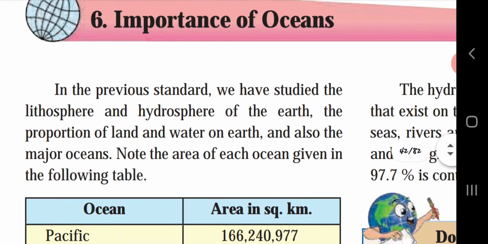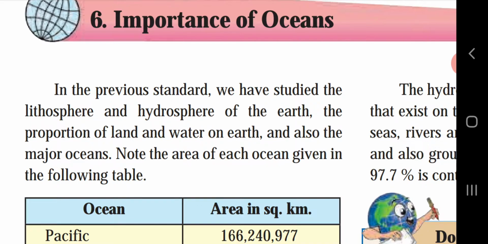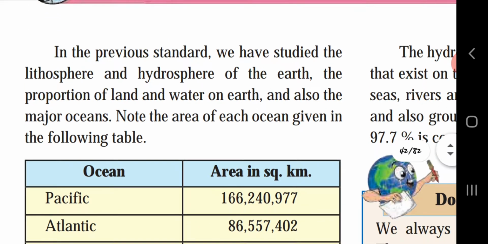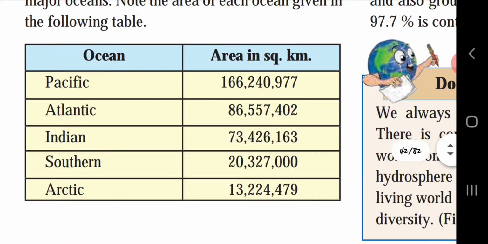In the previous standard, we have studied the lithosphere and hydrosphere of the Earth, the proportion of land and water on Earth and also the major oceans. Note the area of each ocean given in the following table.